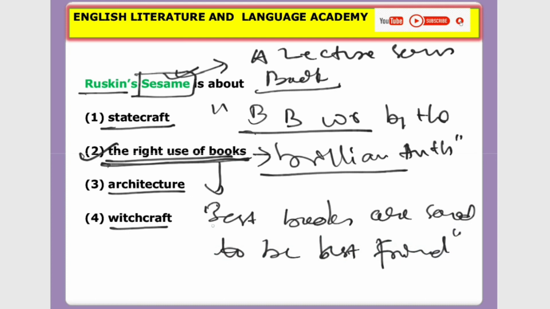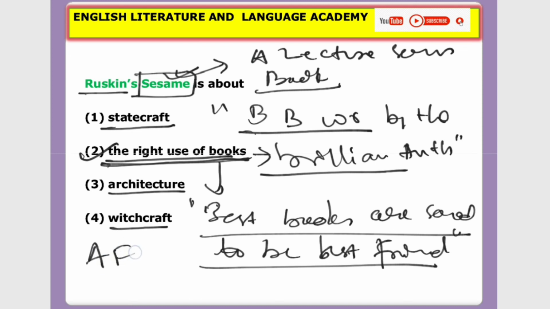He is advising readers of all ages that you should not make people your best friends, make books your best friends. This is how he is trying to enlighten us about the use of books, that really books are the best friends. And he divides books into four forms. Please remember, he divides books into four forms. In this way, John Ruskin also influenced Mahatma Gandhi ji. He was a famous Victorian art critic.